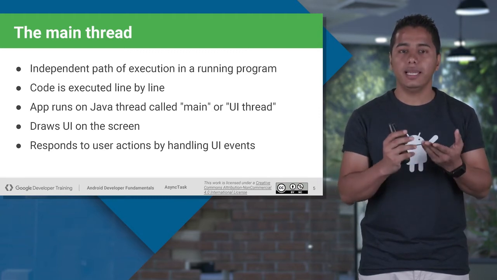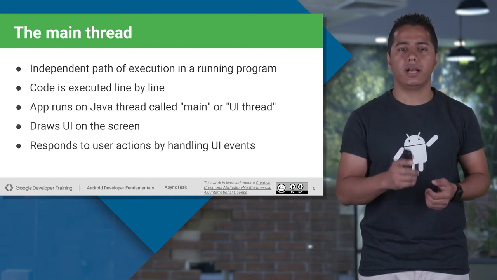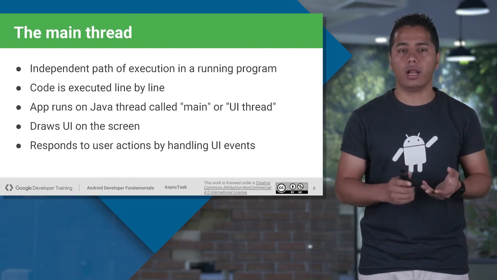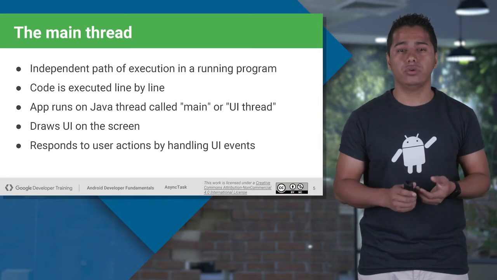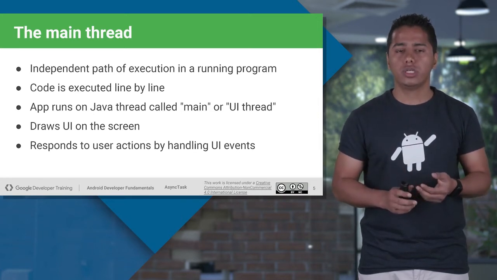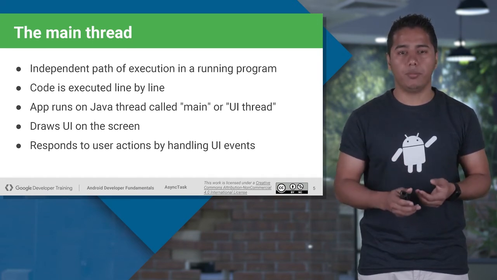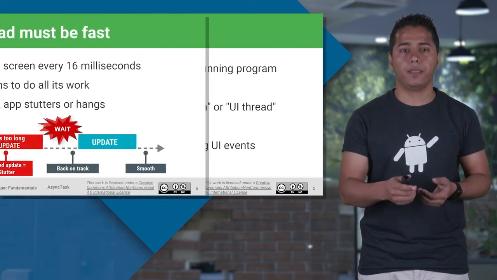What is ANR? ANR is known as application not responding, and you do not want to generate that whenever you are dealing with your Android application development, because it's a bad user experience, and users don't really want to open or install an application which generates ANR.